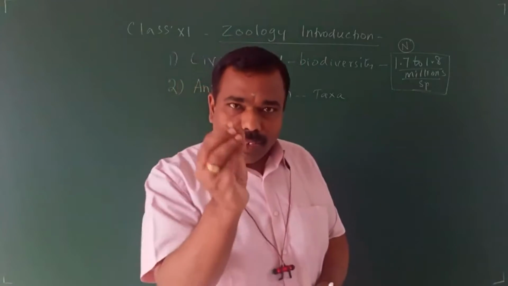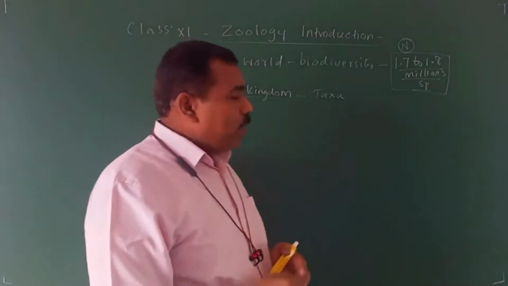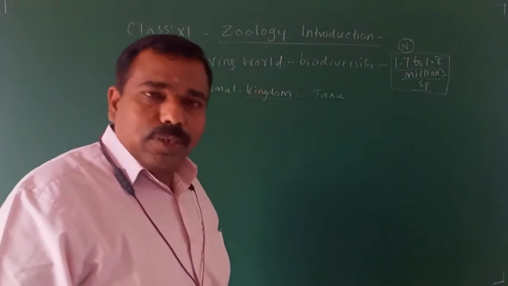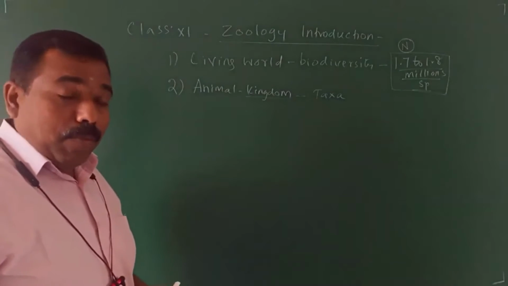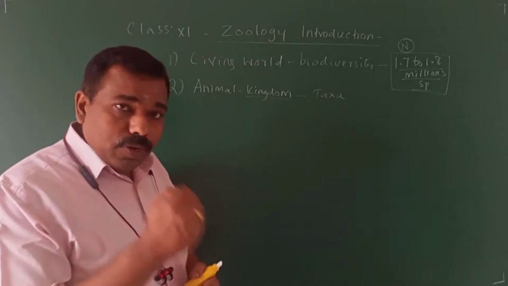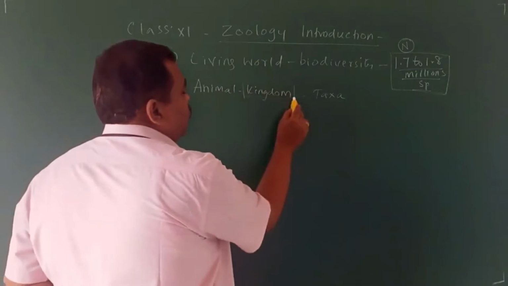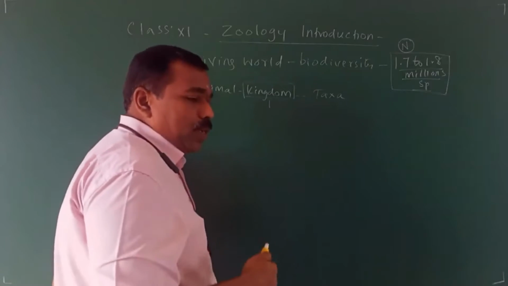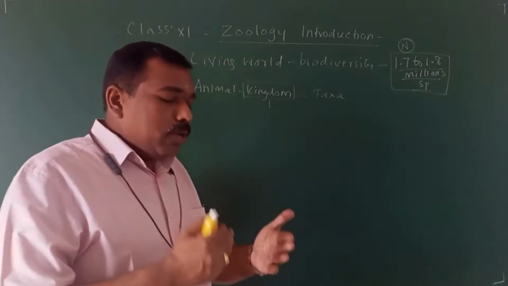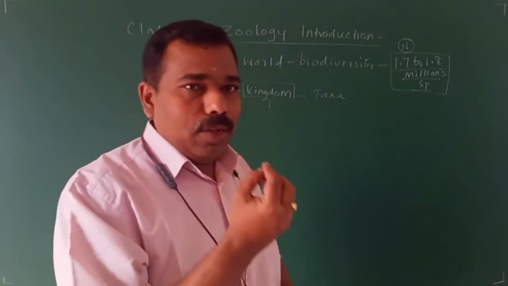There are various taxa. I will write what taxa are present in biology related to NEET. Kingdom, one taxa. Next, you might have learned in your 10th standard. What you learned in your 10th standard, I will explain at a little higher level.